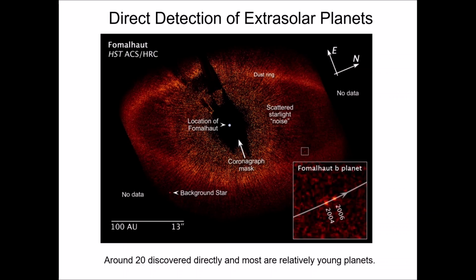So this is a star called Fomalhaut, and it also has a coronagraphic mask on it. It's taken with the Hubble Space Telescope. And so we block out the center light from the star, and we do see that there is a disk that surrounds the star, and we do see a nice ring of dust, definitely indicating something going around, producing this ring. Fomalhaut is a somewhat young star, not super young like the examples we saw, but a little bit older.